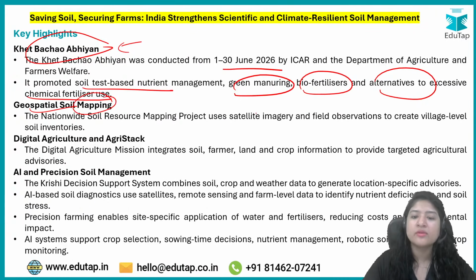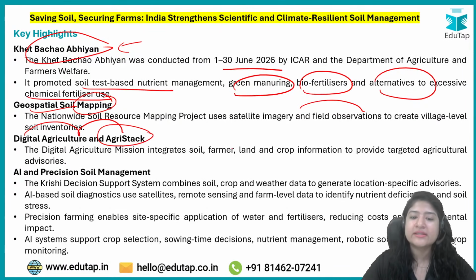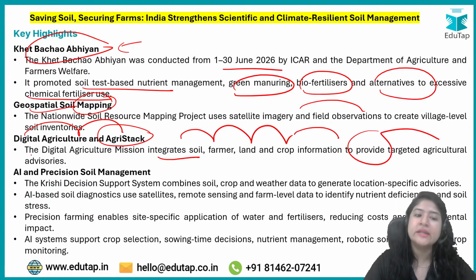Geospatial soil mapping. Soil mapping is very important to understand what type of soil exists and what type of cultivation can be done over there. Digital agriculture and Agri Stack integrate soil, farmer, land, and crop information to provide targeted agriculture advisories. And then how using AI. So, the Krishi Decision Support System.